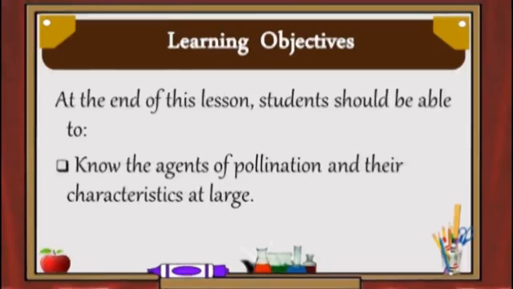Learning objectives for viewers. At the end of this lesson, students should be able to: one, know the agents of pollination and their characteristics at large.